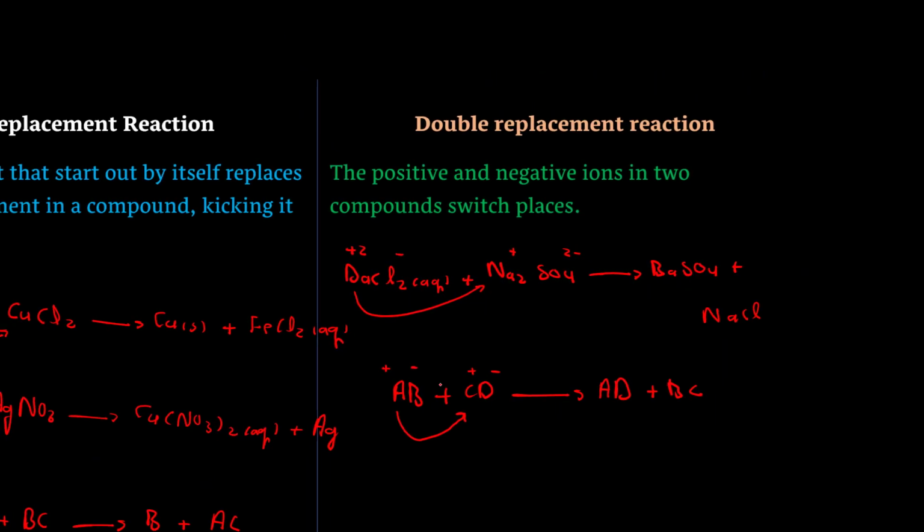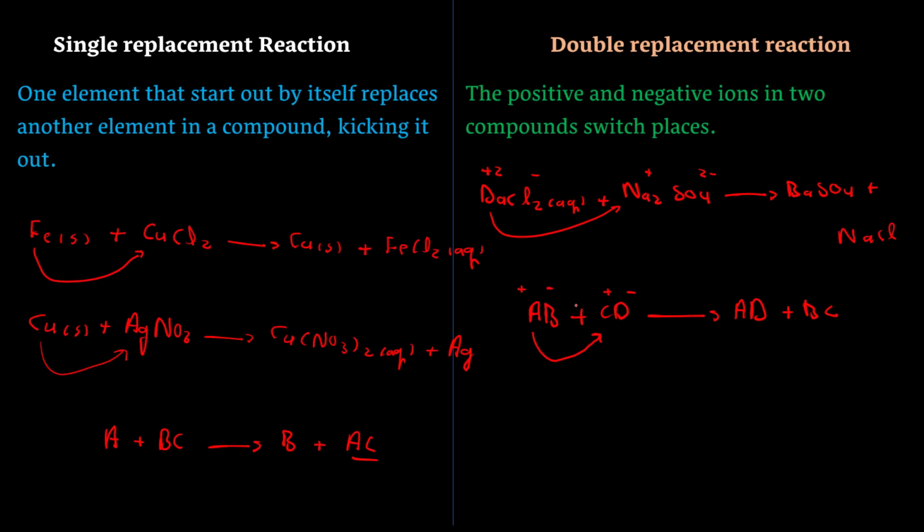These were the four main types of chemical reaction. The first one, synthesis reaction: A plus B gives us AB. Decomposition reaction: AB gives us A plus B. In combustion, CxHy, or sometimes CxHyOz, reacts with oxygen and gives us carbon dioxide plus water. The fourth one is single replacement reaction: A plus BC gives us B plus AC. In double replacement reaction, AB plus CD gives us AD plus BC. These were the four main types of chemical reactions. Thanks for watching.